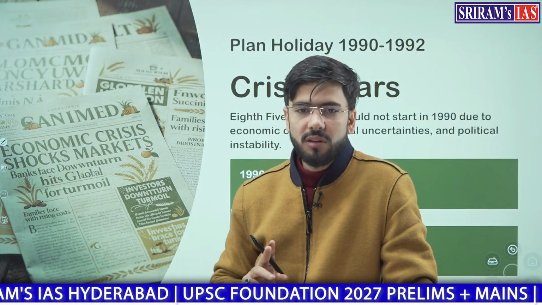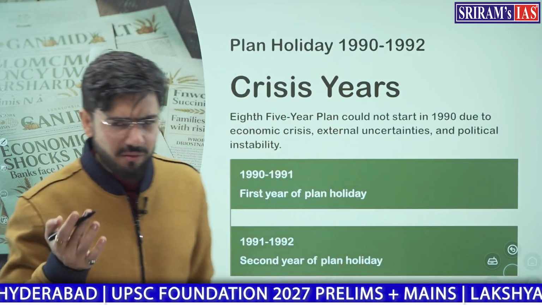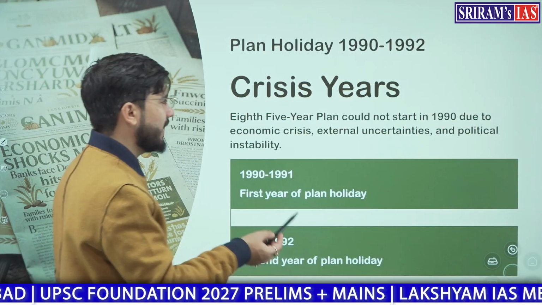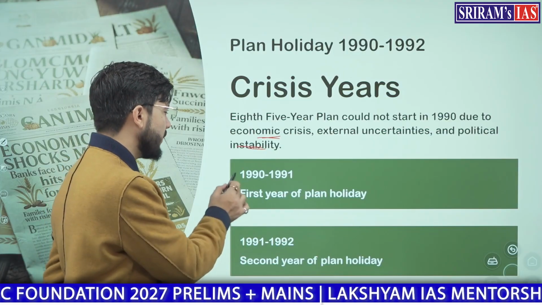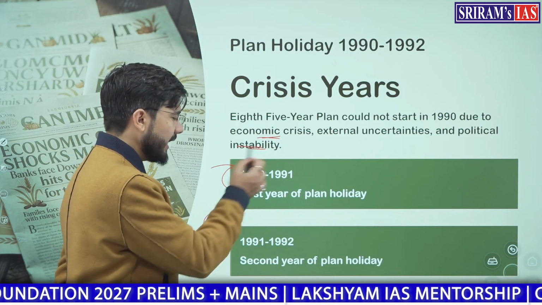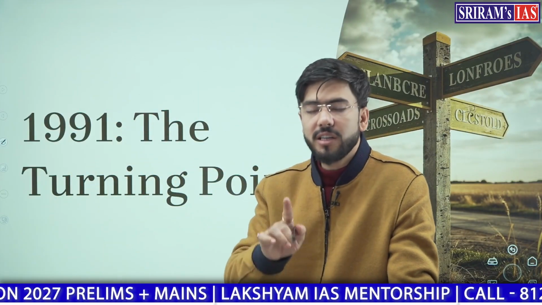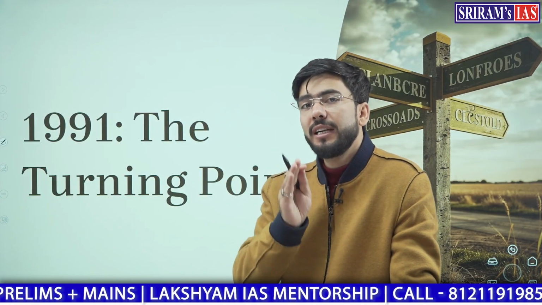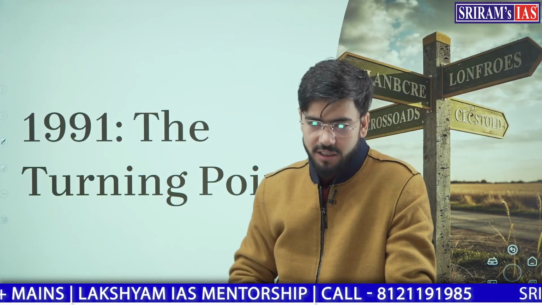Done? Now, from 1990 to 1992, there was a crisis year. 1990 to 1992, we had crisis years and we introduced again the plan holidays. The 8th 5-year plan was not able to be started in the 1990s due to economic crisis, external uncertainties and political instability, so we introduced 2 annual plans. One was for 90-91, the other for 91-92. Clear? And in 1991, there was the first major turning point for the Indian economy, in which the socialistic pattern of the Indian economy changed to a liberalized, privatized and globalized economy.